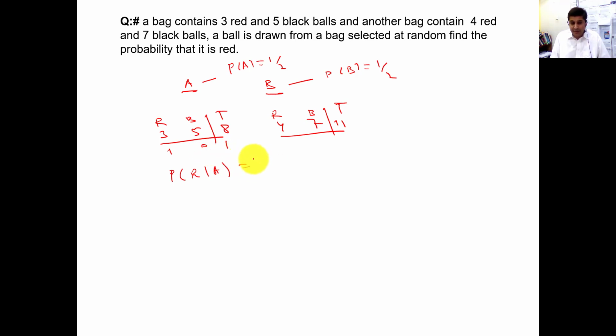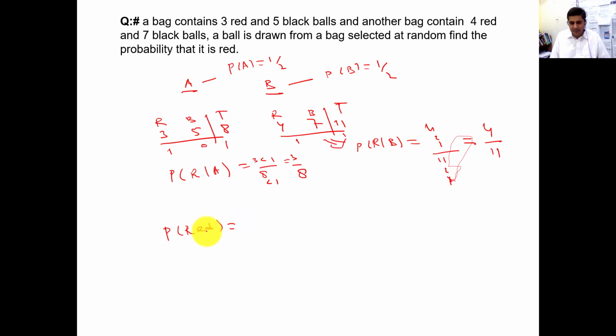Because they are asking for a red ball, it will be 3C1 over 8C1, which is equal to 3 by 8. Similarly, the probability of red, given that it came from bag B, is 4C1 over 11C1, so it will be 4 by 11. Now the question is to find the probability that it is red. We want to calculate the probability of red, not the condition. We only want to know the probability of red.